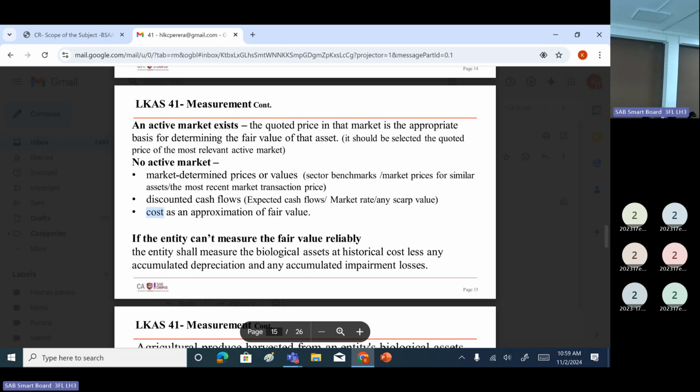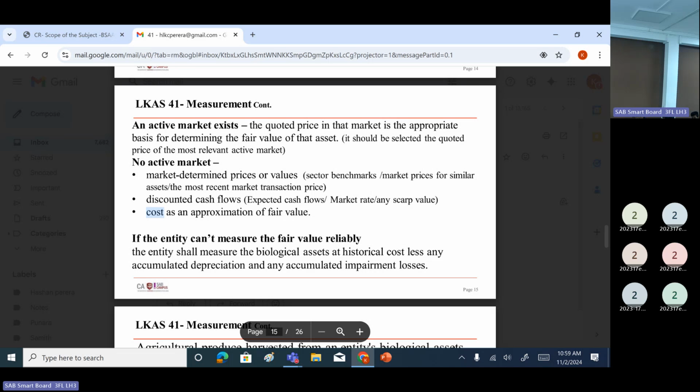All those things should be included to the system, and you can get the fair value. Those inputs we call unobservable inputs. Accordingly, this mechanism we can say is level 3 valuation, because most of the inputs are unobservable in the market.